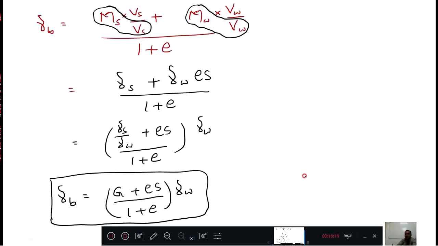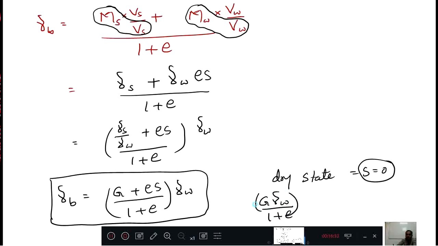Then I will write for the dry state S equal to 0, and after that I will make a conclusion: gamma w divided by 1 plus e, this is gamma d. This way I can make it, means S equal to 0 I can make it and finish the derivation.